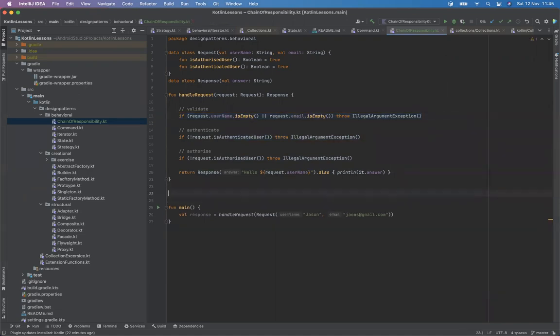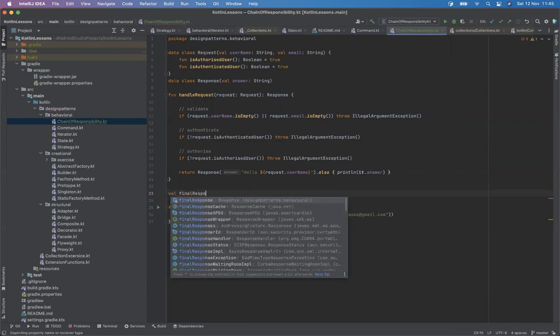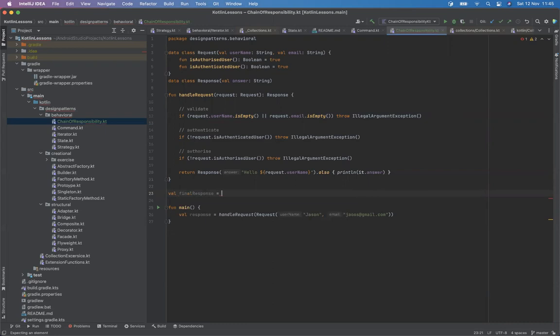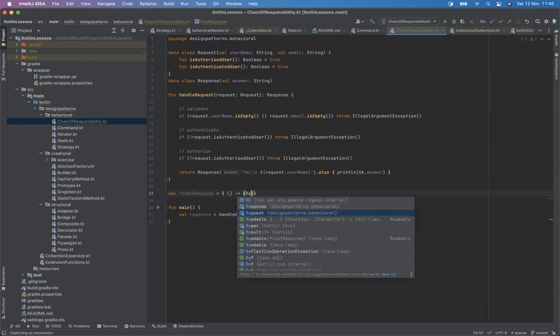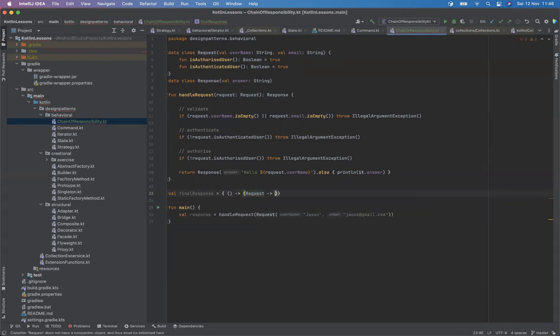So to start with, I will start with a response. How will I do this? This will be the final response. Our lambda would be... the final response would be a lambda. It will take nothing, but it will return a lambda itself, which will take a request and return a response.